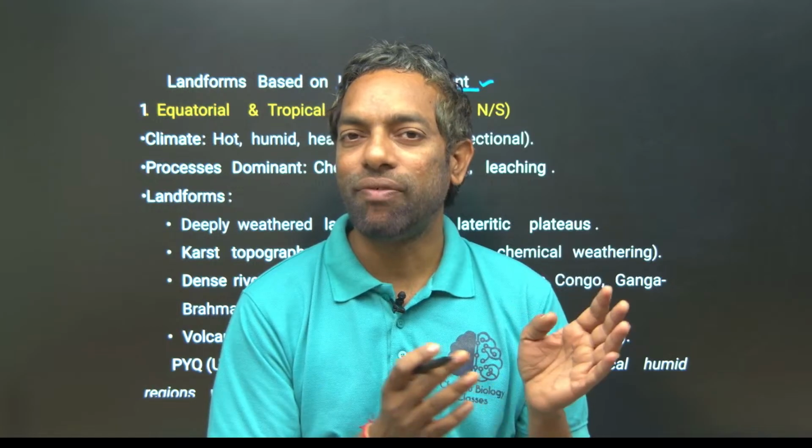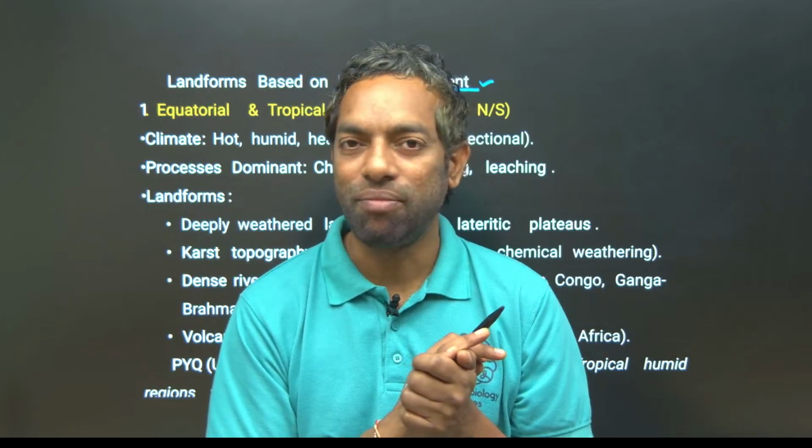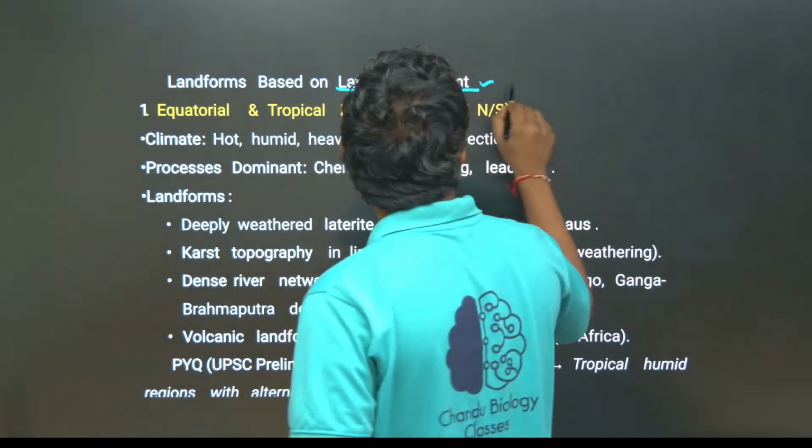Why do deserts always form on the west side of the continent? There are no deserts on the east side of any continent, only the west side. Why? Deserts mainly form in tropical or subtropical areas, either cold deserts or hot deserts.